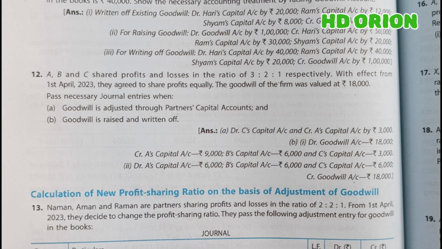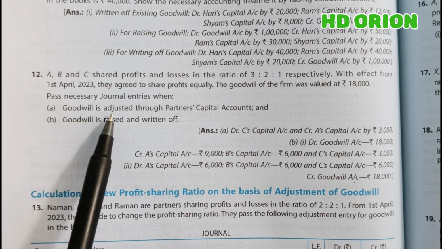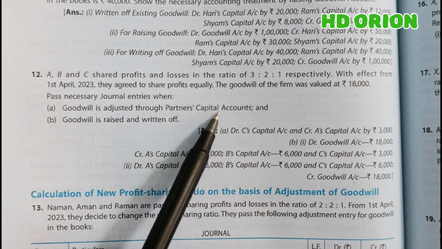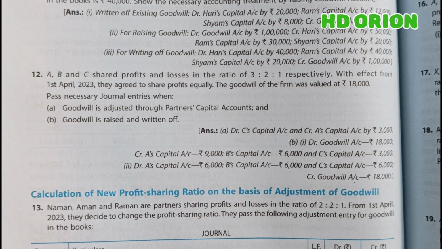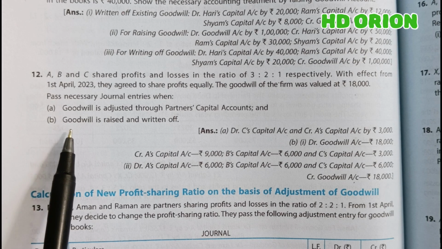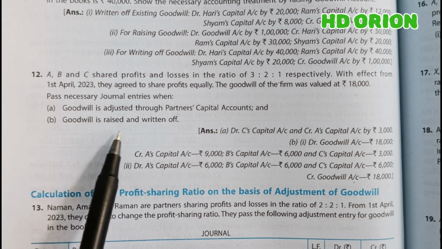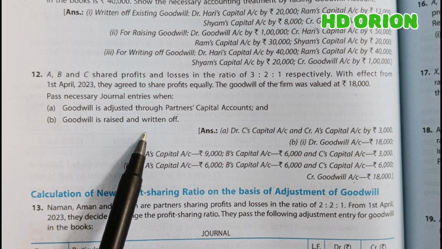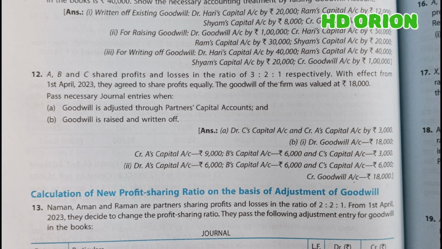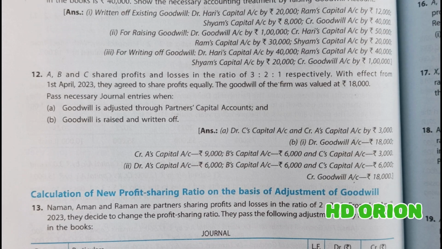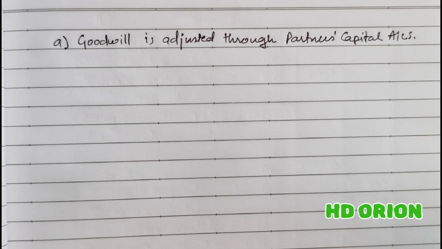Now there are two methods. First, goodwill is adjusted through partners' capital accounts, meaning only by capital accounts we have to adjust the goodwill, that is by using sacrificing and gaining ratios of the partners. And the second method is by raising the goodwill and then writing off the goodwill, raising the goodwill in old ratio and writing it off in new ratio. So three journal entries are needed here. Let us see. So in this case, we will have to calculate sacrificing and gaining ratio for the treatment of goodwill.